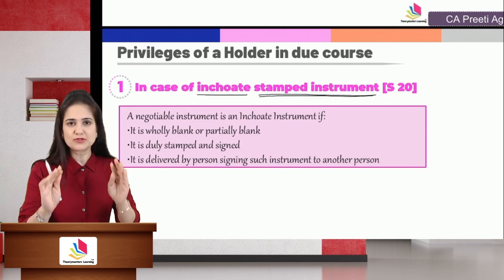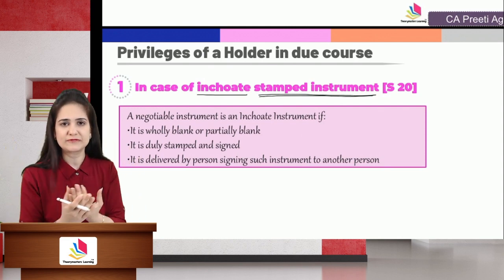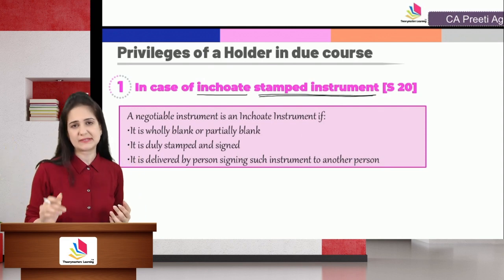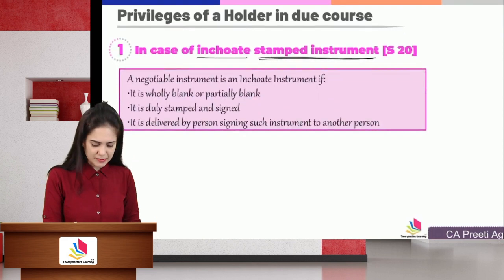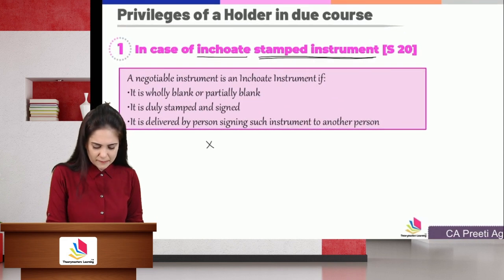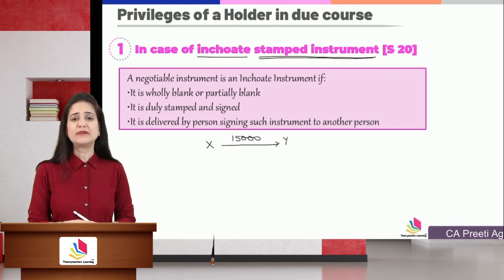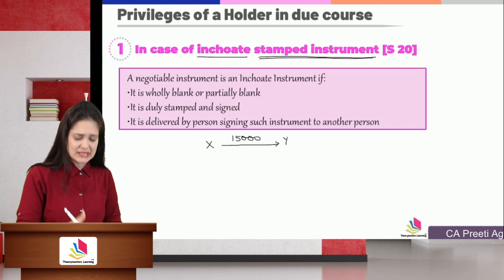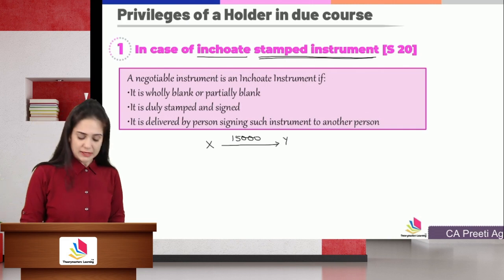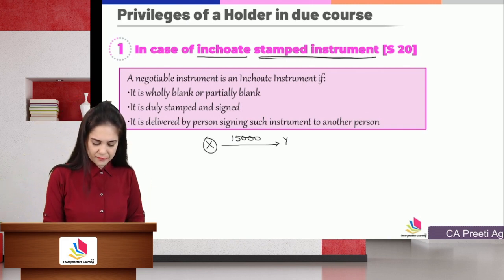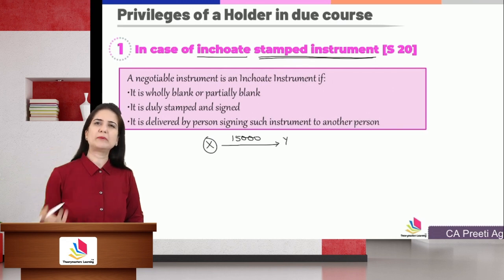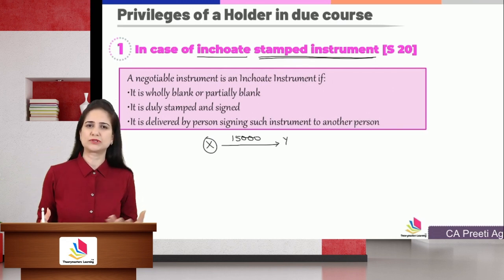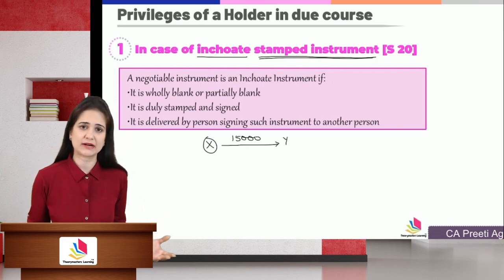A holder in due course will be able to recover the entire amount of the instrument provided it is covered by the stamp. Now let's say, for example, X had to pay 15,000 rupees to Y, but he was not aware of the exact amount. This he came to know later. He had not closed his account. So X thought that maybe he had to pay somewhere around 18,000 or 20,000. He was not sure of the exact amount.